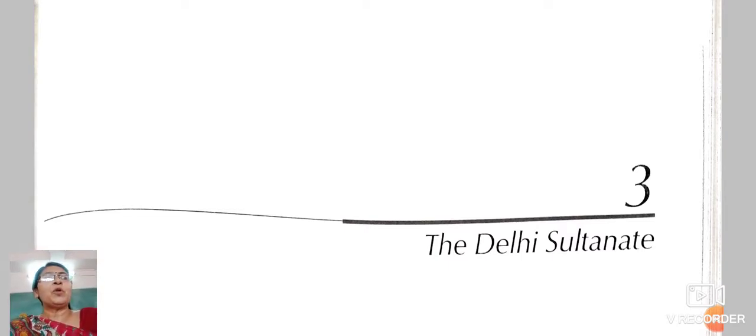Welcome all to class 7th Social Science History class, and I am here to begin with chapter number 3, the Delhi Sultanate. And before I start, I'll just give you the basic introduction of the history, children. Our history is divided into three parts, that is ancient history, medieval history, and modern history. In class 6, children, you have read the ancient history.